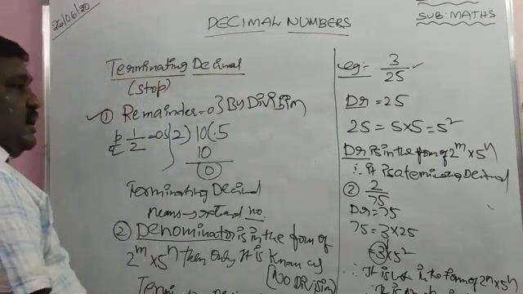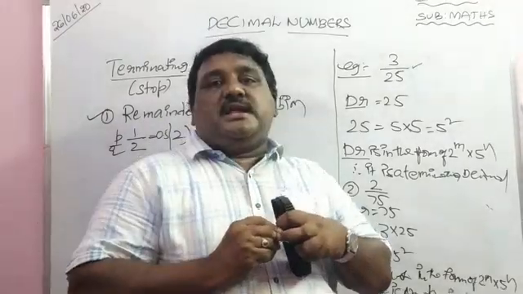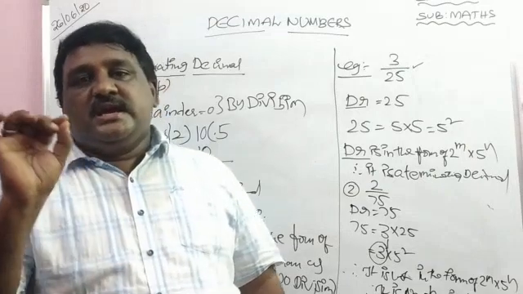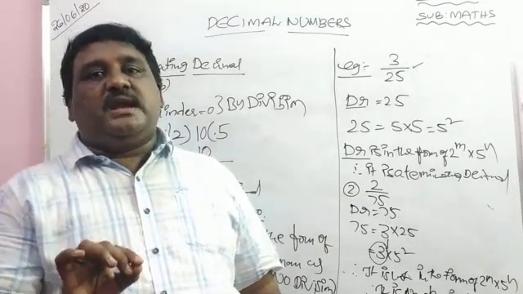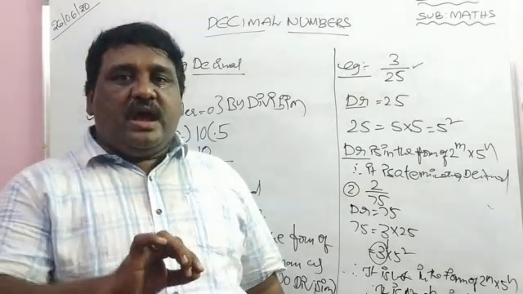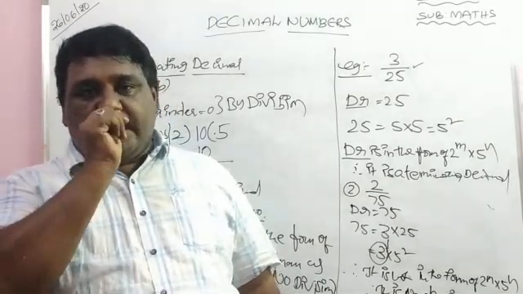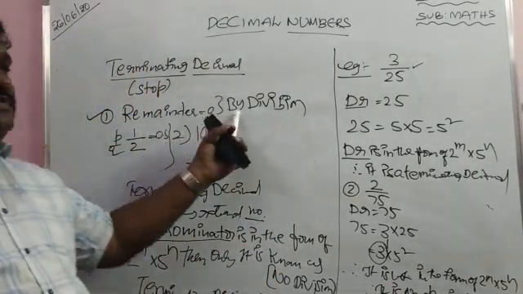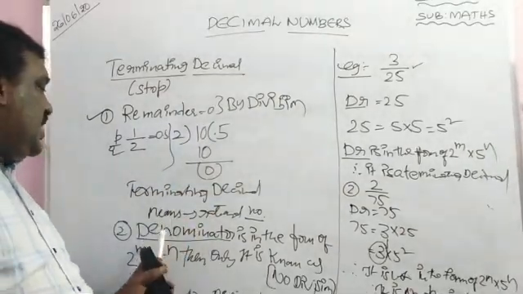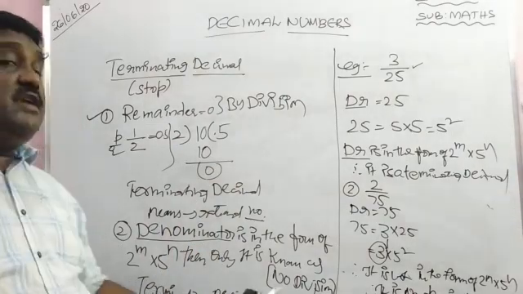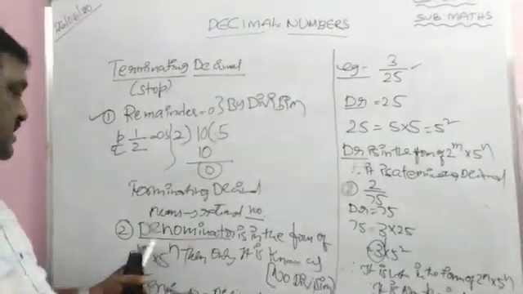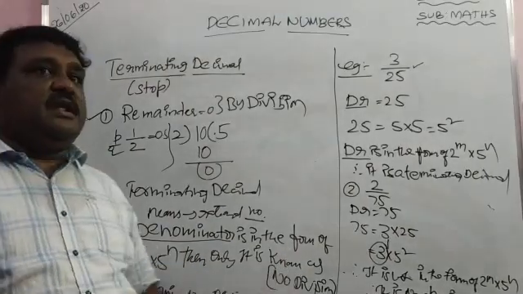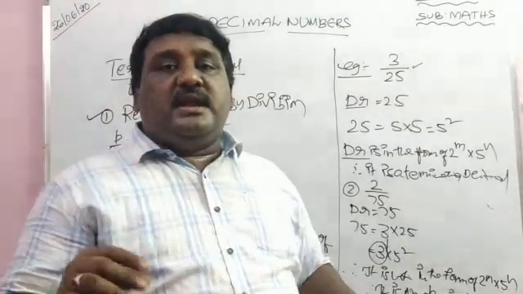Note down one important point. If the denominator contains either 2 or 5 or both, then only it is known as a terminating decimal. So first condition, by division: remainder is 0, it is known as a terminating decimal. Second one, without division: the denominator is in the form of 2 power m into 5 power n, it is known as a terminating decimal. Otherwise it is a non-terminating decimal.